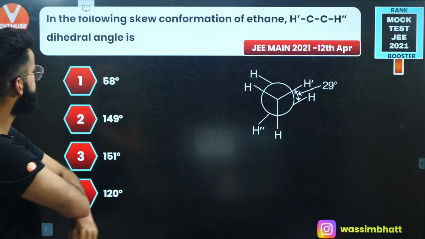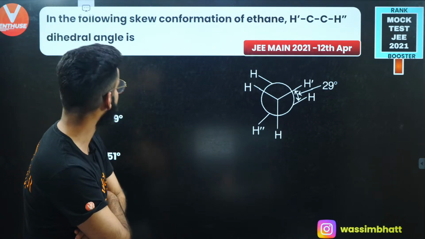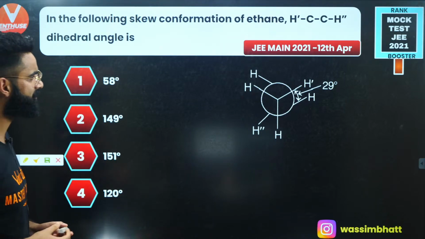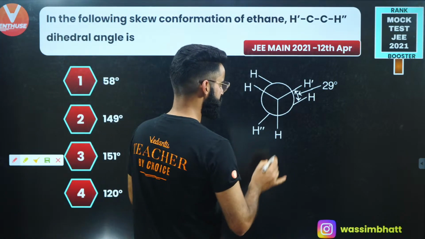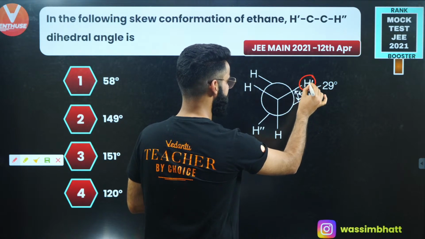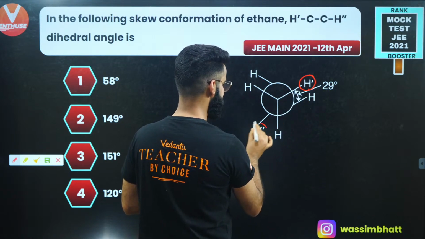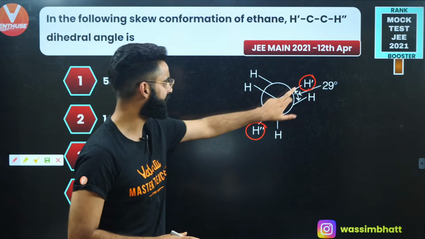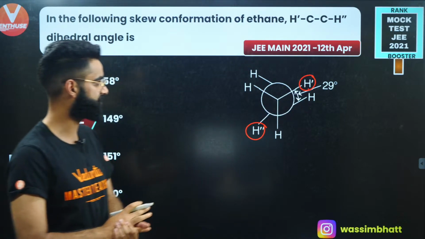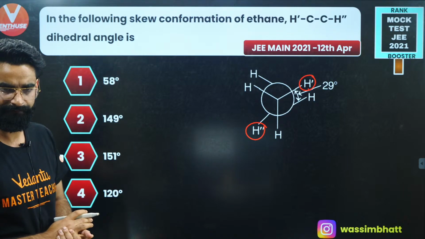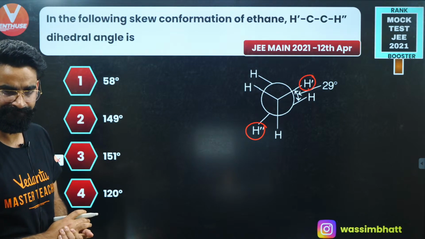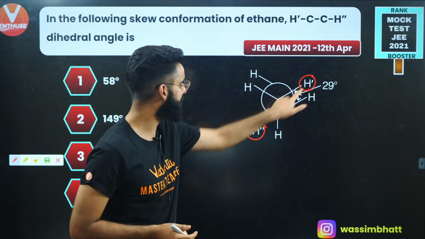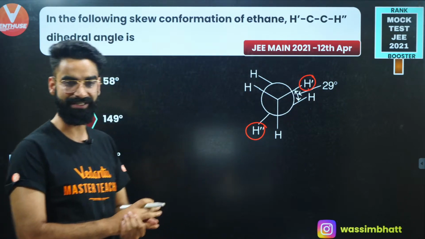Okay, in the following skew conformation of ethane, the dihedral angle is... Basically, you're supposed to check the dihedral angle between this hydrogen H dash and this H double dash, right? What do you think? I'm talking about this H dash and this H double dash. You need to check the dihedral angle.